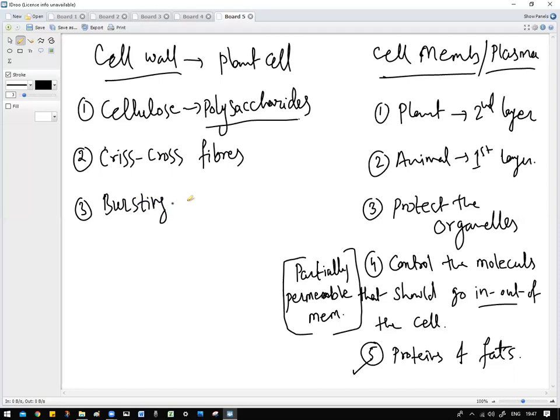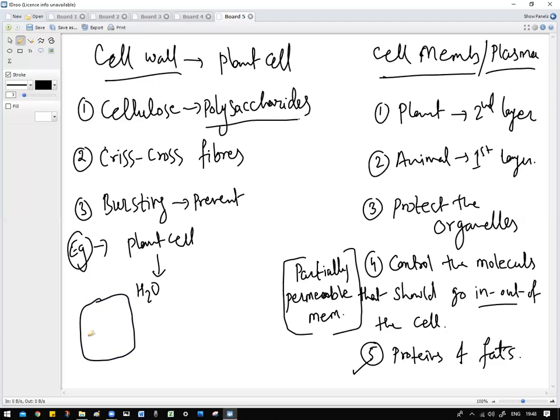When the cell can burst, it prevents bursting. If the plant cell is present inside water, what happens? The plant cell will increase in size. This is called bulge.